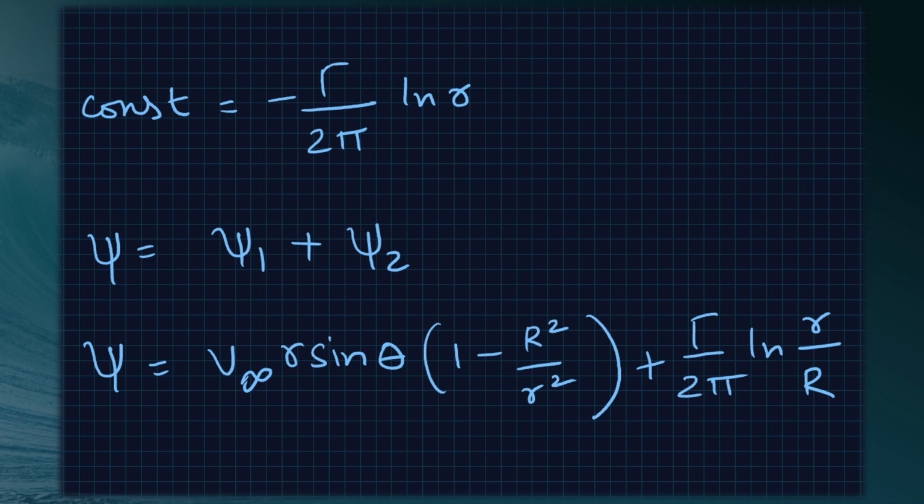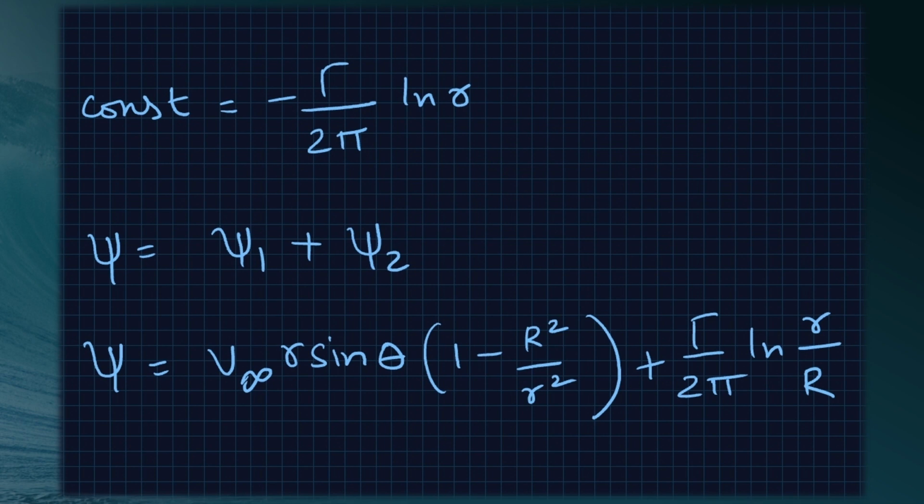Since psi is constant in the equation of a streamline, small r is equal to capital R is therefore a streamline of the flow. But small r is equal to capital R is the equation of a circle of radius R. Hence the equation is a valid stream function for the envisaged incompressible flow over a circular cylinder of radius R.